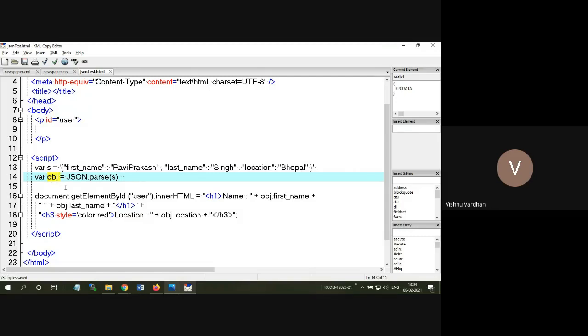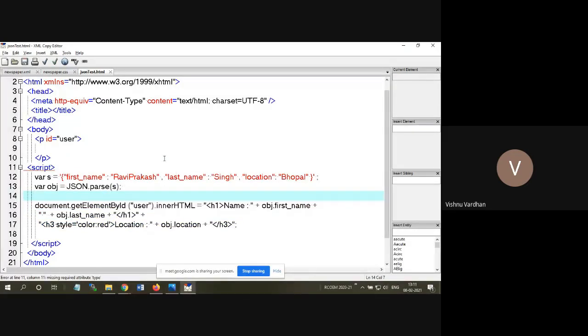You can see it's a normal object having these properties: first name, last name, location. All these are the properties of this OBJ. What is this OBJ? The OBJ is the JSON object. Then you can print in whatever way so as to display on the browser. And ultimately this is connecting to this paragraph element. First of all, it has to identify the element name. Accordingly, then take the string and provide that string into the inner HTML of this paragraph element.